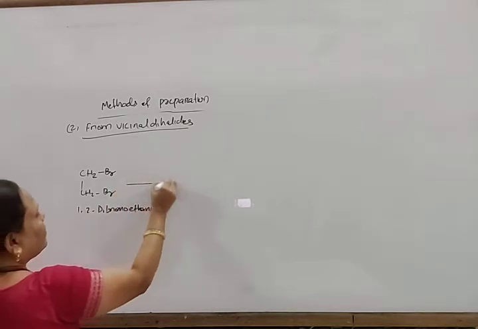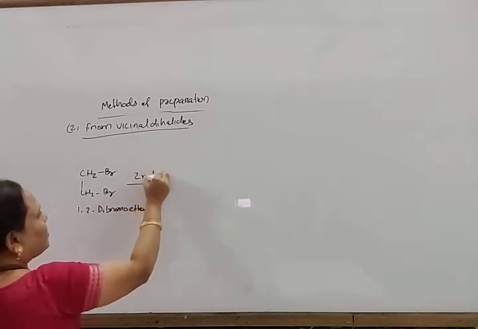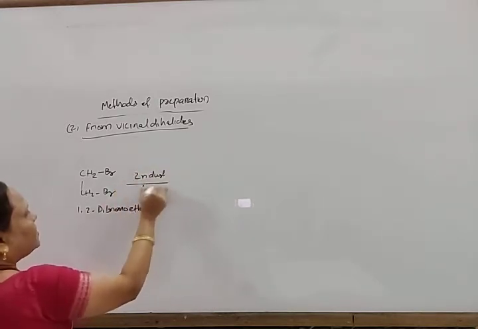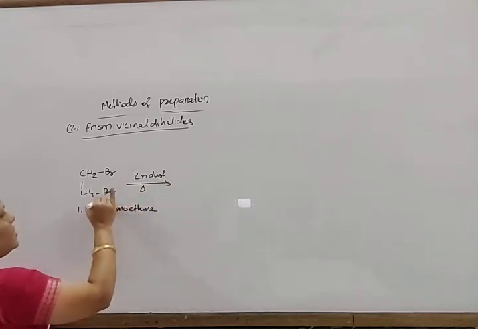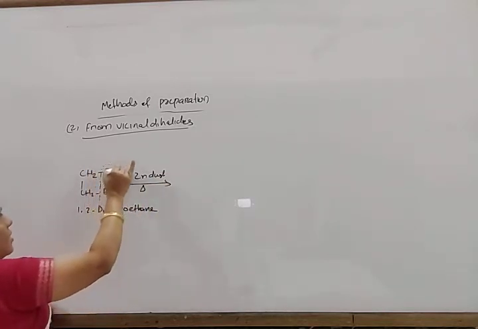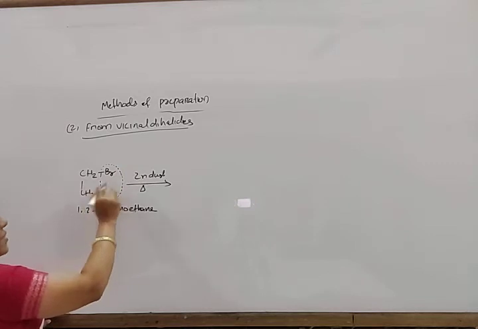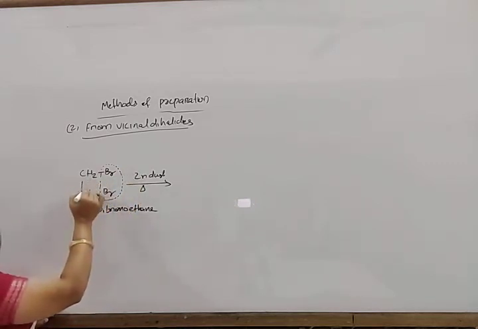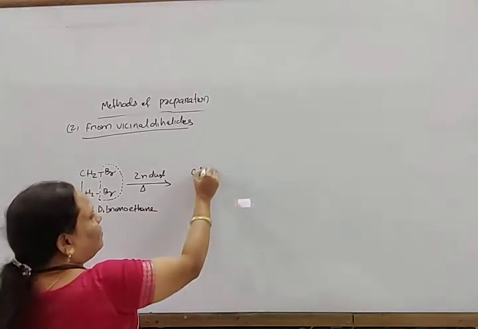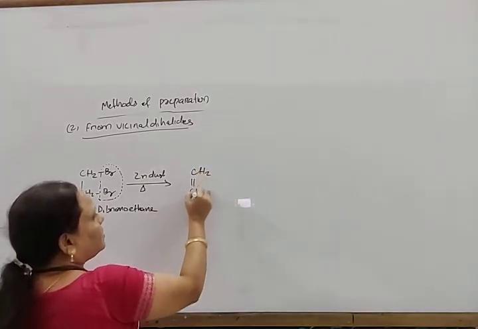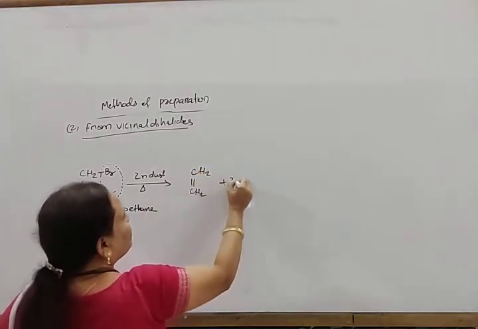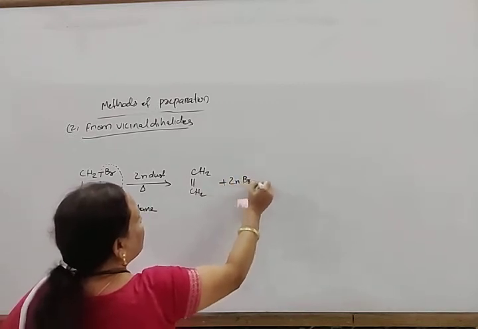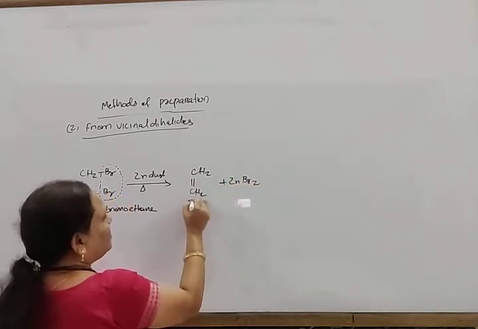When heated with zinc dust, these two bromines are eliminated, reacting with zinc to form ZnBr2, and a double bond is formed here. So it will give CH2=CH2 plus ZnBr2, that is ethene.